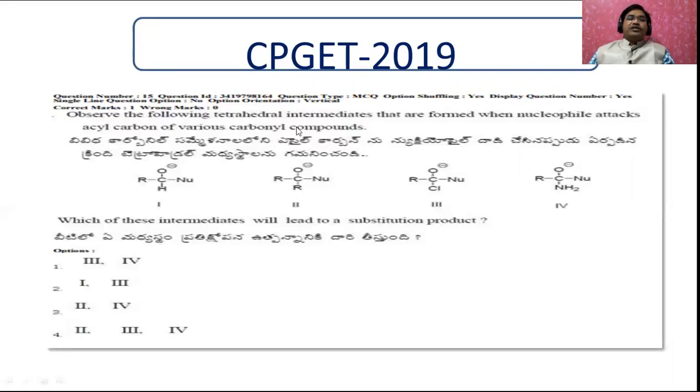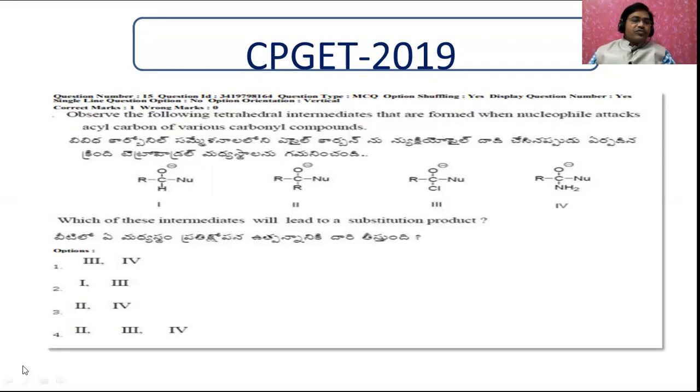Observe the following tetrahedral intermediates that are formed when a nucleophile attacks the acyl carbon of various carbonyl compounds. Whenever you are in the examination hall, read the question twice, because you have to understand the question perfectly. For that reason, you read the question a second time, then you understand it. See what the question is.